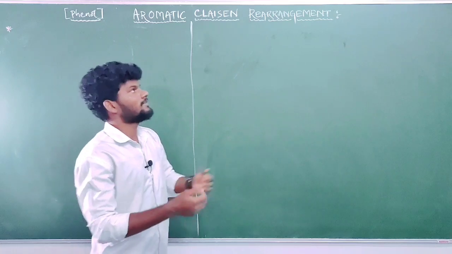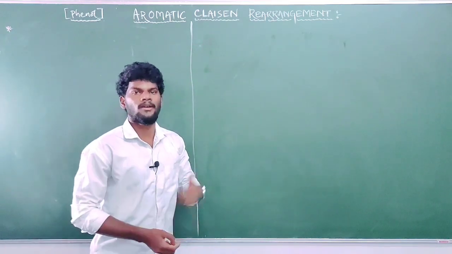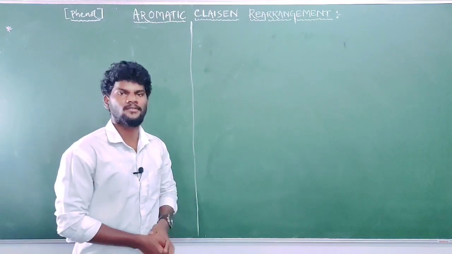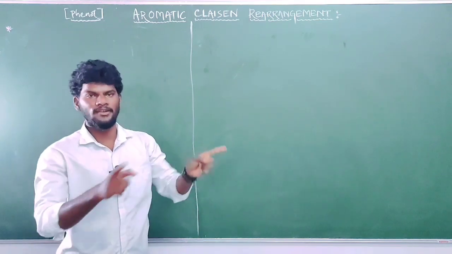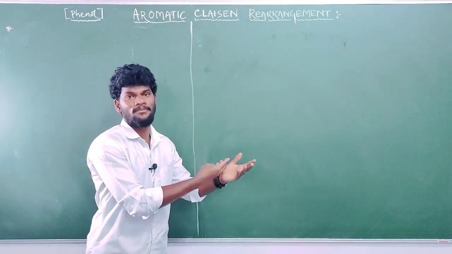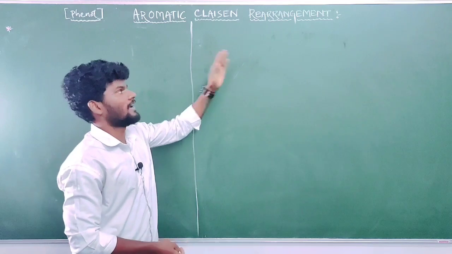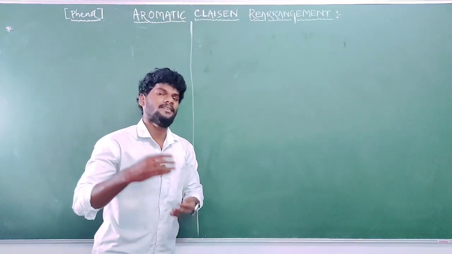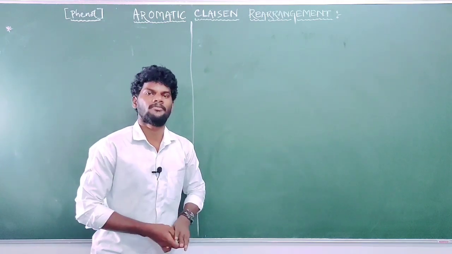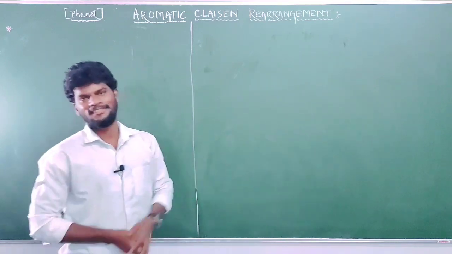Another point is that this is Claisen rearrangement, and all of you might have heard about Claisen condensation reaction. Both are different. Claisen condensation is a diester type condensation reaction in presence of base, but Claisen rearrangement is a type of [3,3] sigmatropic reaction, which proceeds via heat. Okay, so let's get started.